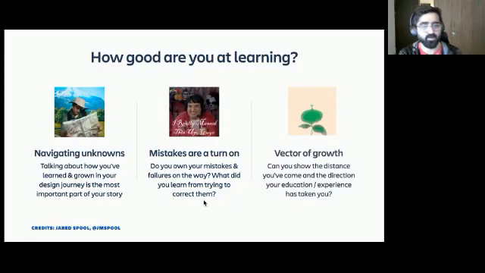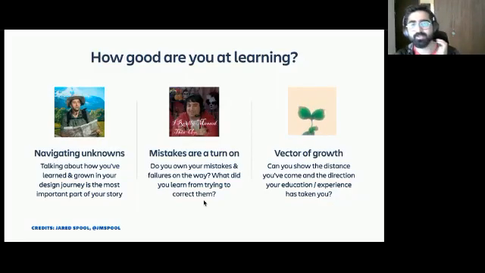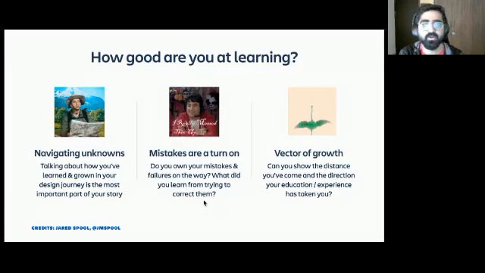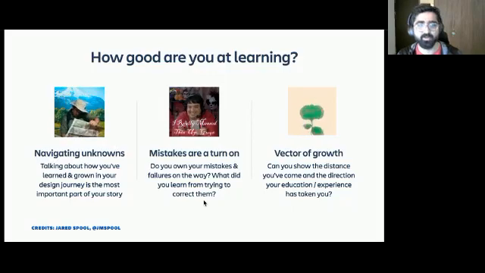And the vector of growth that Jared spoke about is more about show us from your first year to your fourth year, or perhaps in your 2 years of design education, how far have you come, and what direction has your education or even experience taken you? I know a majority of students actually are not pursuing design education, but are learning design on the side through different sources or materials.